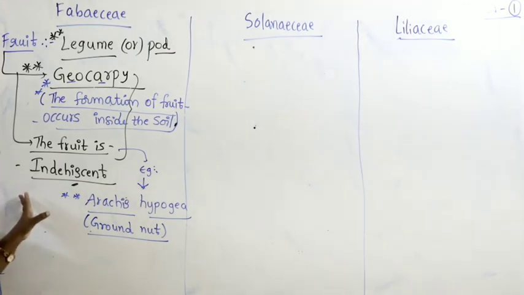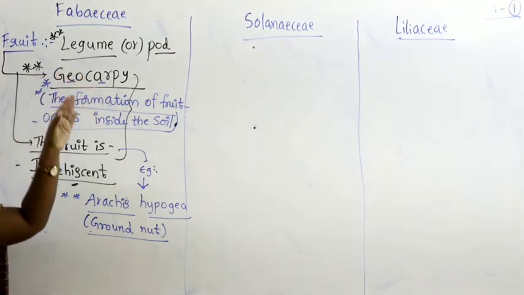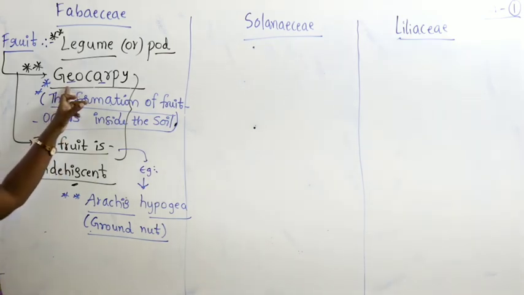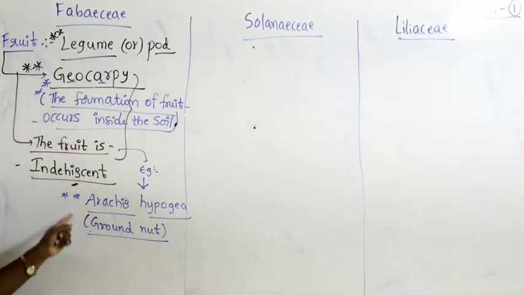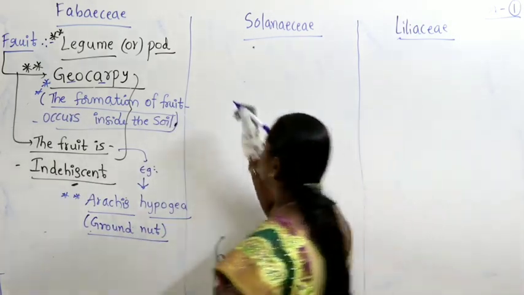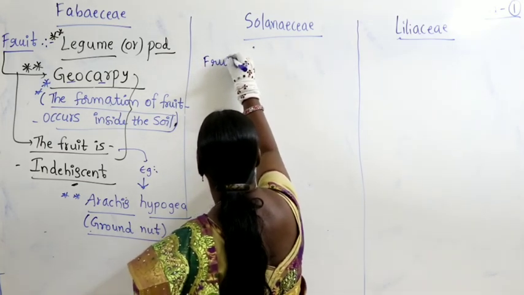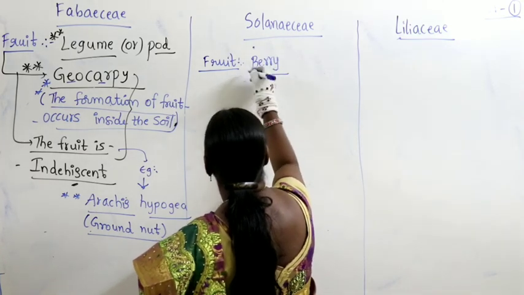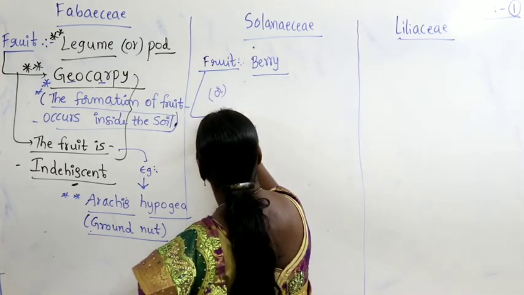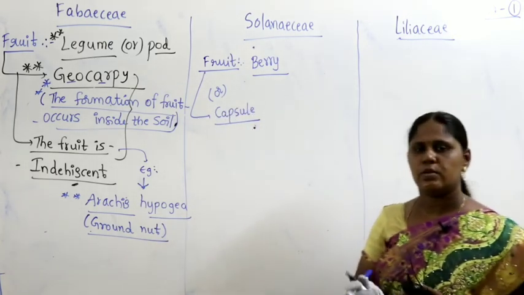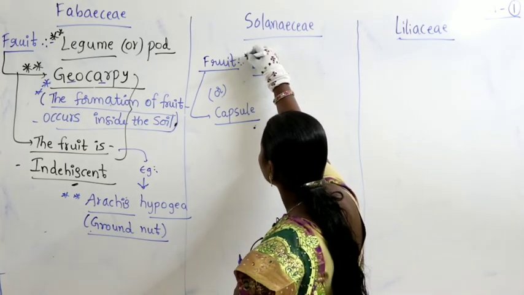So what are the conditions of fruit? Legume or pod. You can write all examples, Pisum sativum, pea plant, Dolichos lablab, beans, these all will come, but the important conditions are geocarpy and the fruit is indehiscent. Coming to Solanaceae, the fruit is berry or capsule. In some members of Solanaceae, the fruit is berry.